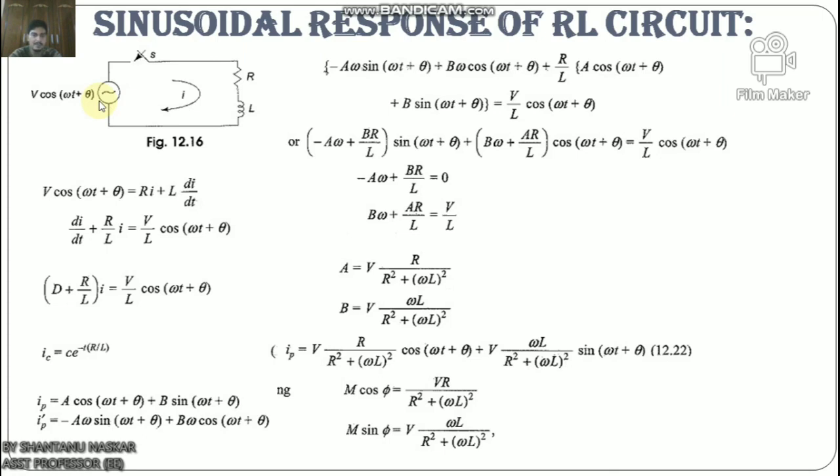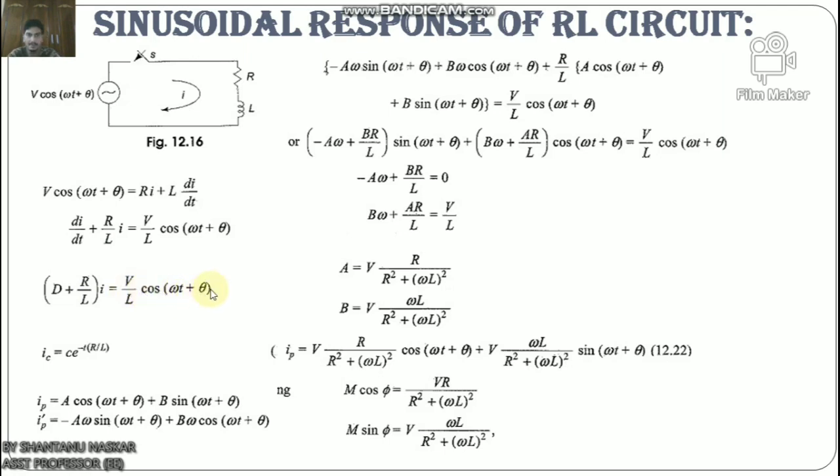Application of Kirchhoff's voltage law (KVL) to the sinusoidal response of the RL circuit results in the following differential equation: V cos(ωt + φ) = Ri + L di/dt, and we can write di/dt + (R/L) i = (V/L) cos(ωt + φ). The corresponding characteristic equation is (D + R/L) i = (V/L) cos(ωt + φ).